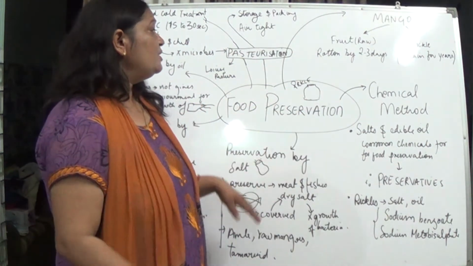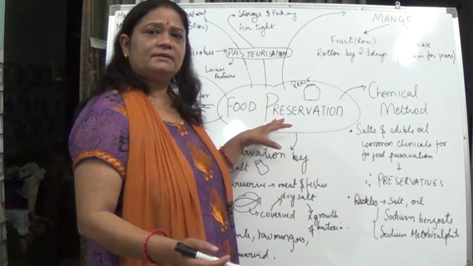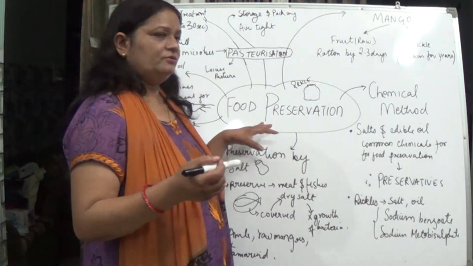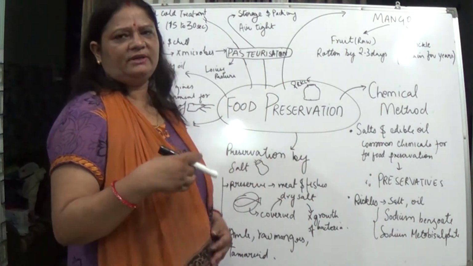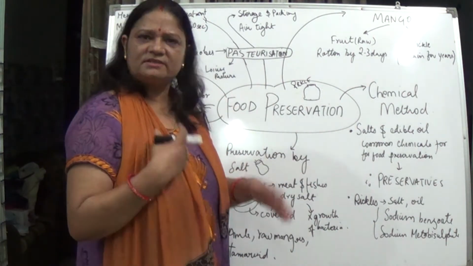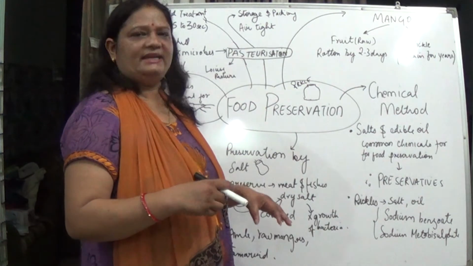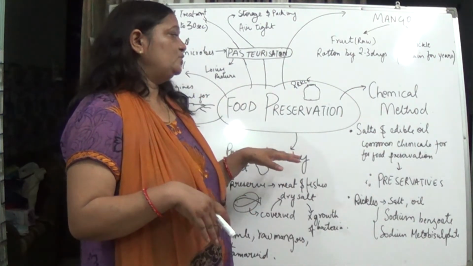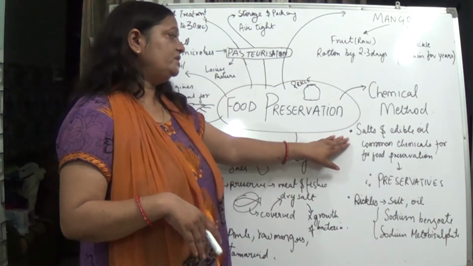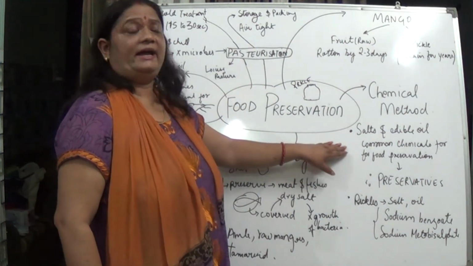Now, some of the methods of food preservation, the chemical methods, let us see. Here we are using certain substances to do the preservation. First is salts and edible oil.